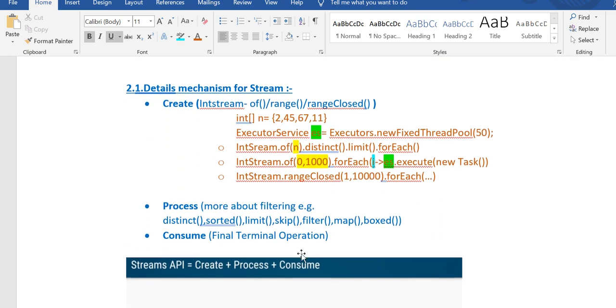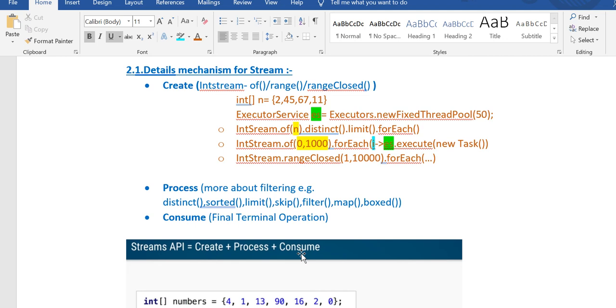And details mechanisms of the stream. Okay, so in Stream.of and in Stream.rangeClosed. And the forEach, suppose for the executor service, you want to execute with one executor thread pool with thousands of tasks, right? So instead of using a for loop, you can write IntStream.of 0 to thousand and .forEach. Okay, so you can do that.